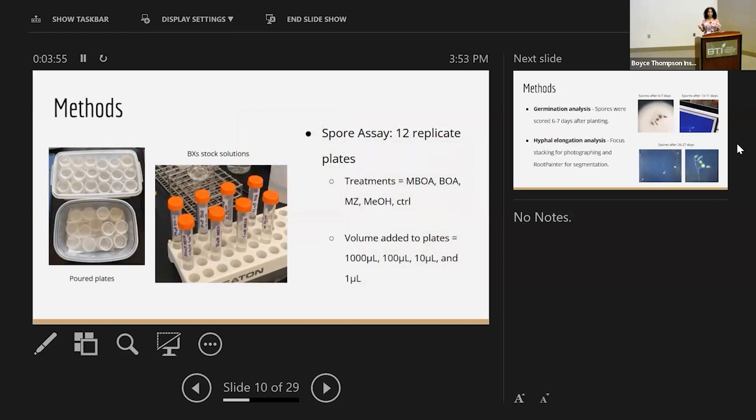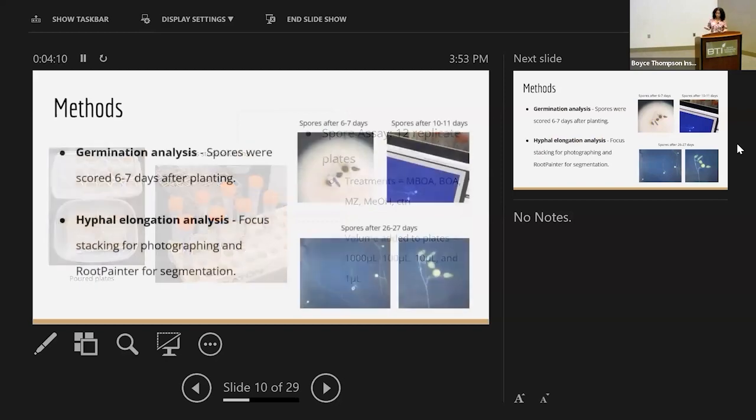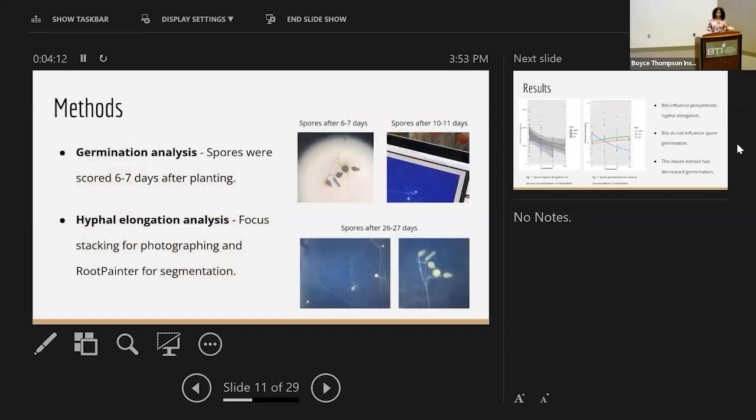These were at various volumes of the treatment that we added, ranging from 1 microliter to 1,000 microliters. The treatments that we used were the MBOA, the BOA, the maize, as well as 2 controls, one of them being the methanol control and the other being just the blank control. In total, we had 168 plates that we analyzed.